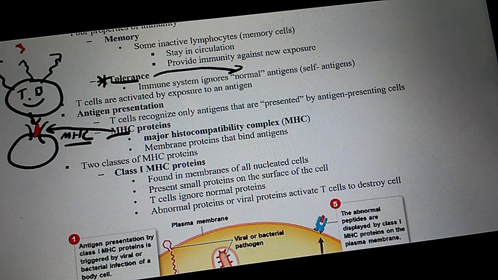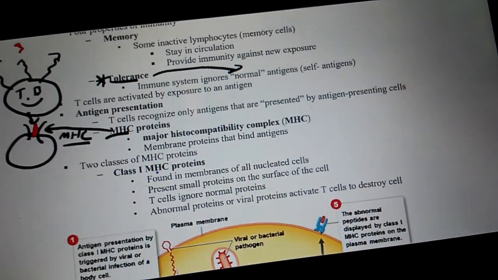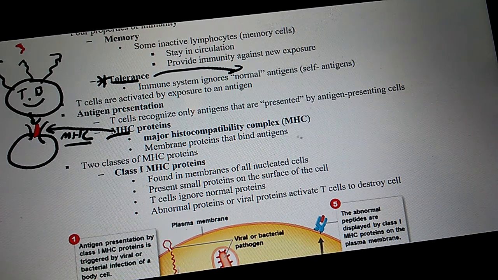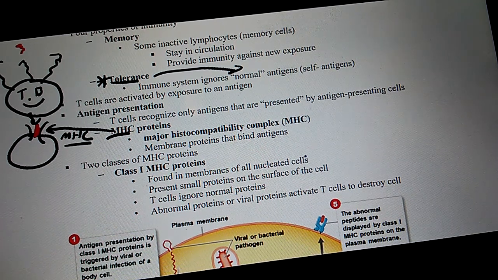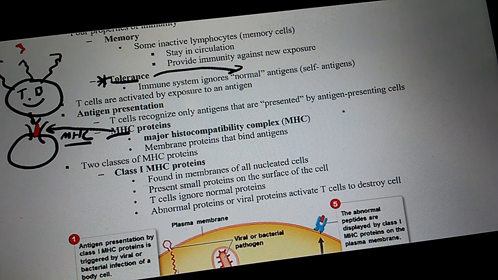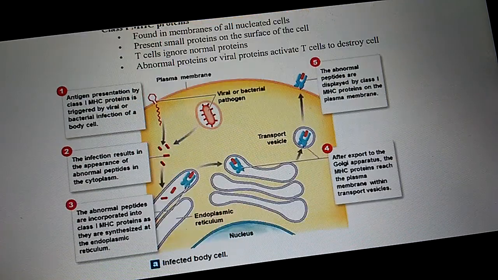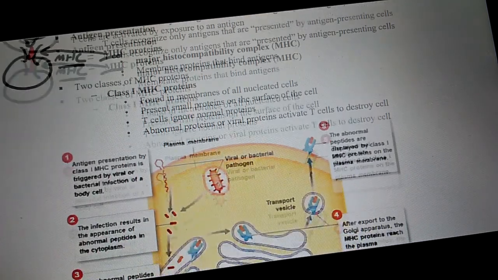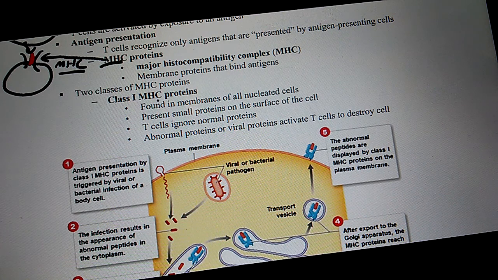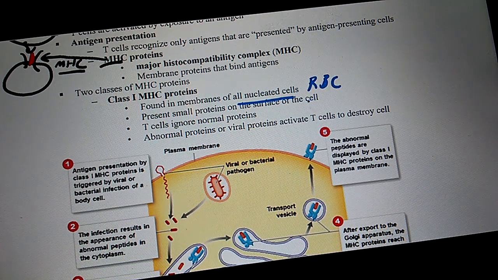Okay? Now, how many classes of MHC do we have? 2. MHC1 is found on all nucleated cells. So in other words, they're found on all cells except what? Red blood cells.